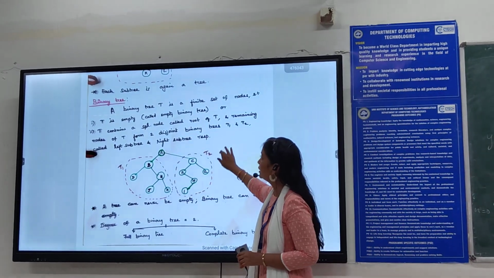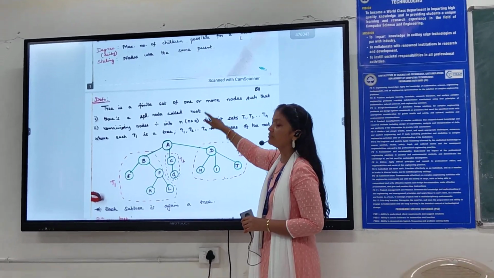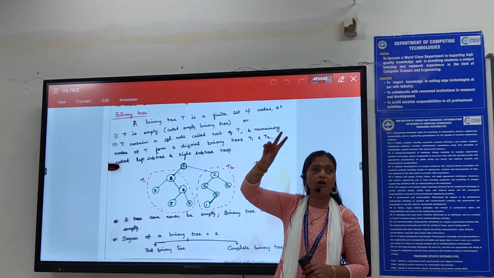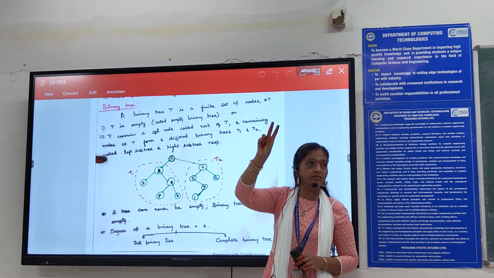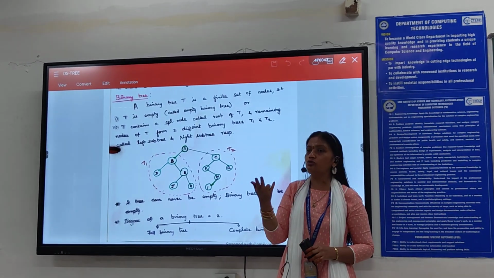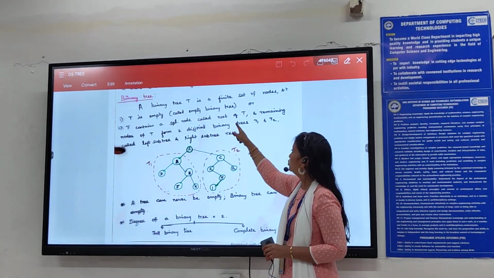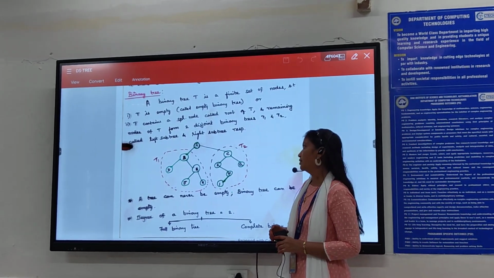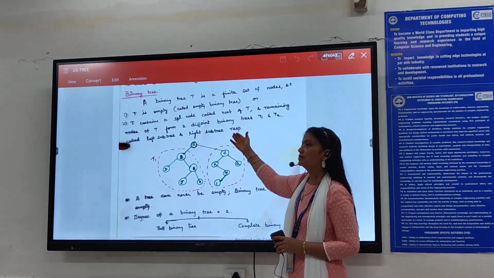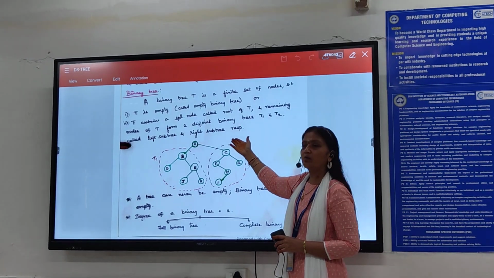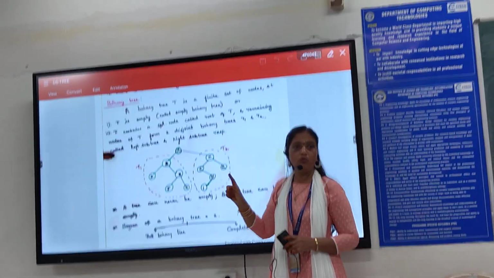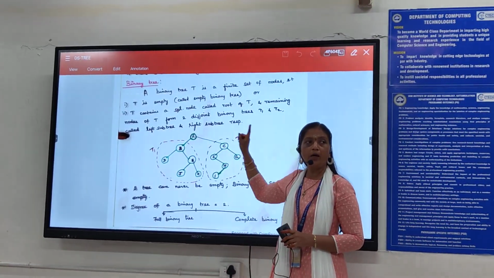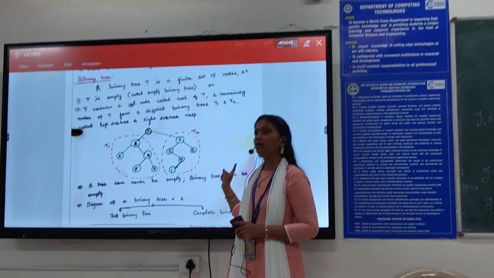For a normal tree it can be n number of sets. But for a binary tree, as the name implies, bi means two. So there can be only two binary trees, T1 and T2, the left and right subtree respectively. So one special root node with two subtrees, one left subtree and one right subtree.